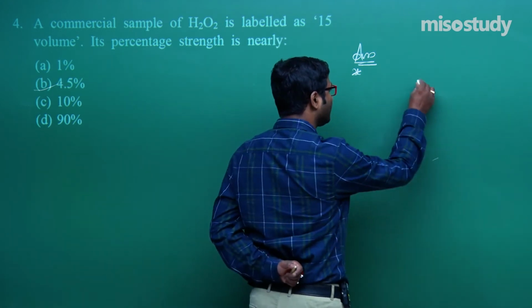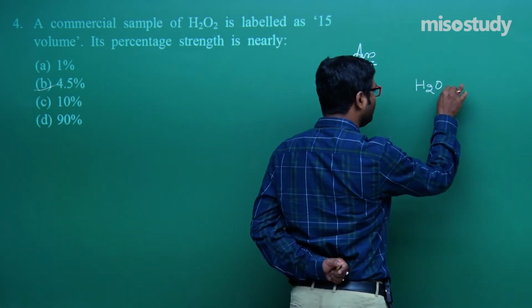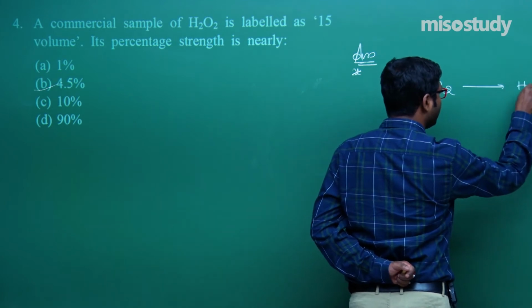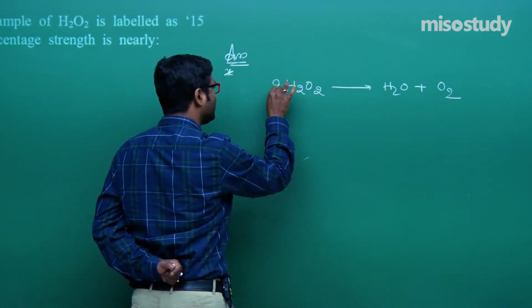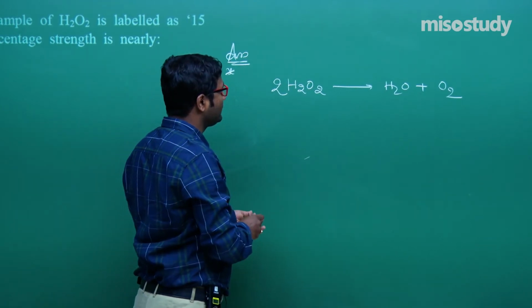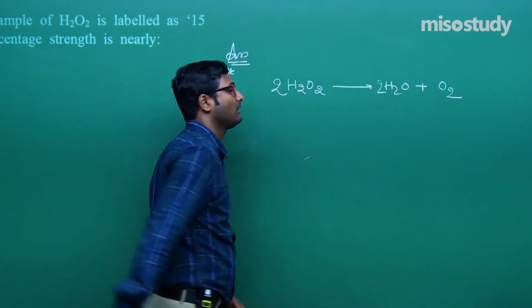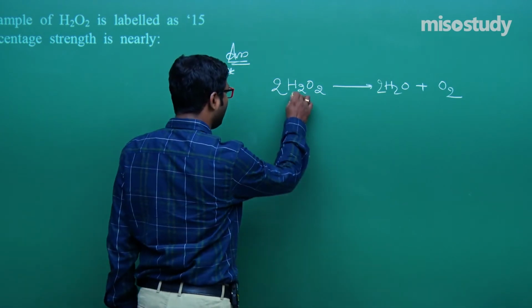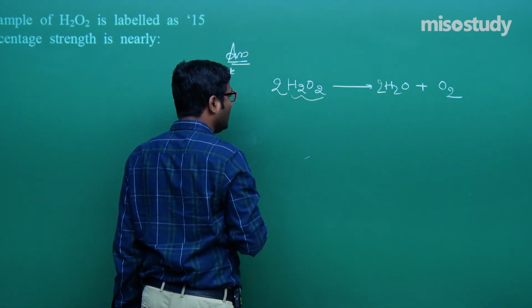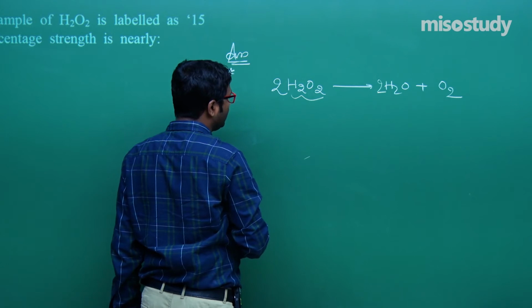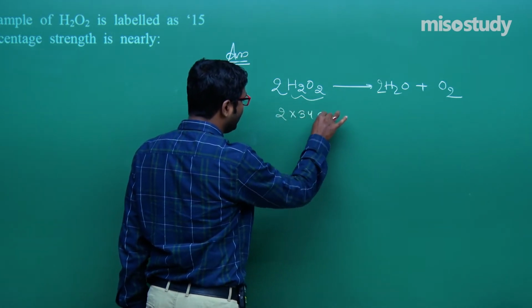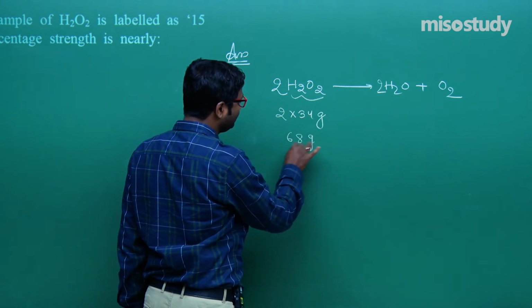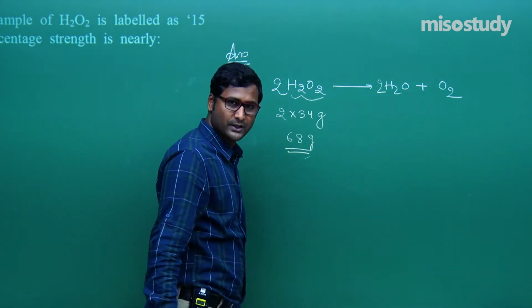As we know, H2O2 dissociates like this: H2O plus O2. Balance this: 2 H2O2 gives 2 H2O plus O2. Clear, friend? Now the mass of H2O2 is 16 plus 16, 32, and 2, 34. 2 into 34 gram, that is 68 gram, the mass of 2 moles of H2O2.